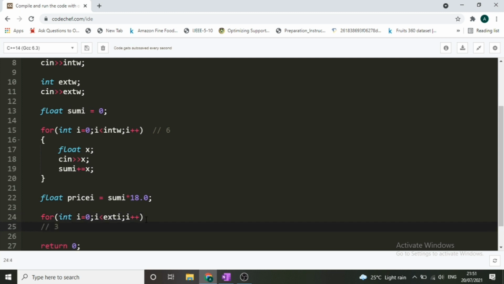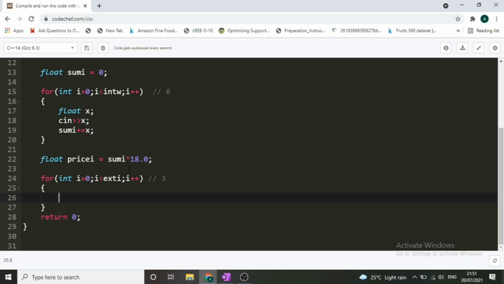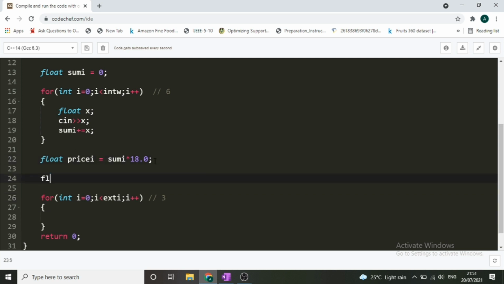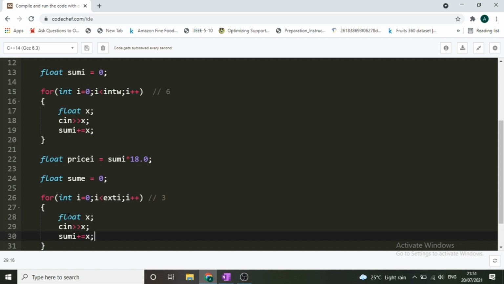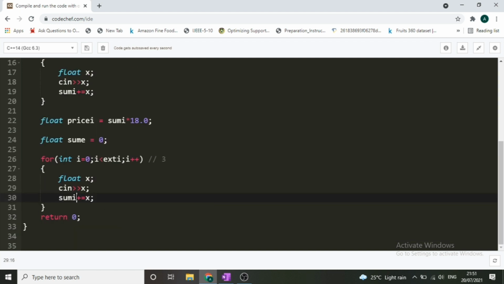So again, we will take another variable. First we have taken sum I, now we can take sum E, float sum E. It will again start with 0 and it will store the sum of surface areas of exterior walls. Now again we will keep on taking the input and add this into the sum E variable. So this is just the repetition of this particular code. Now simply instead of sum I, we will use sum E. I hope this thing is clear to you.